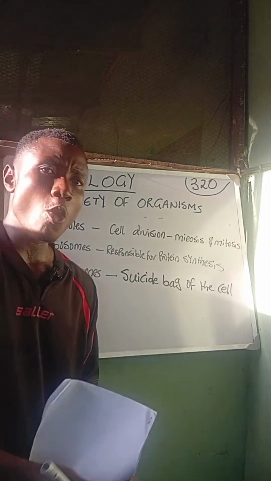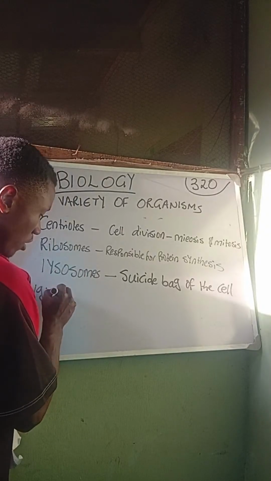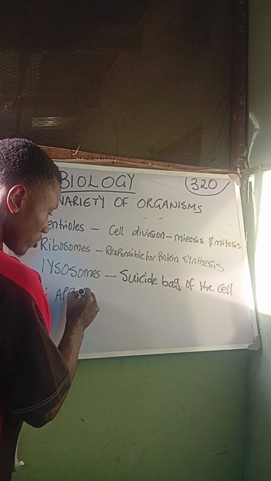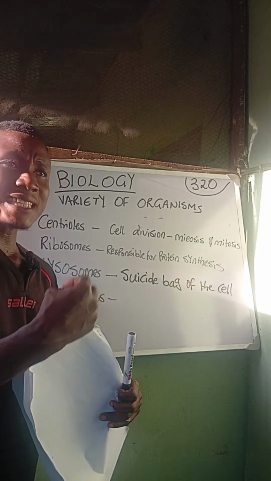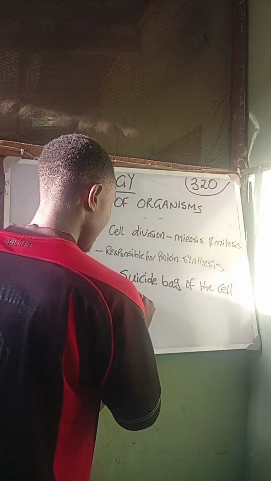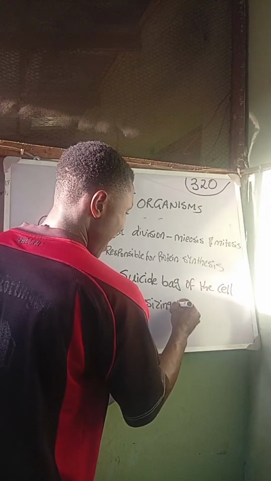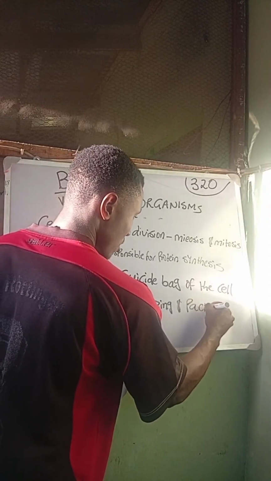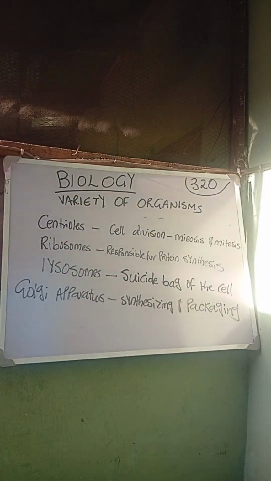We also have a lot of them. We have the Golgi apparatus. So this Golgi apparatus is responsible for synthesizing and packaging. You understand? So the one that is responsible to synthesize, also just like the ribosomes, and packaging.